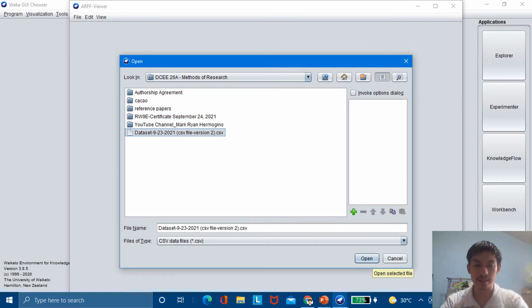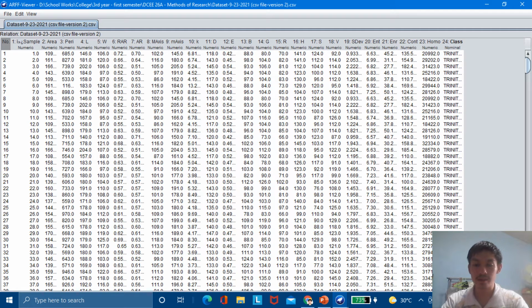Now, let us click on the CSV file that we have saved earlier, the quiz number 1 version 2 improved file. Now, let's open. Yay! We have successfully opened the CSV file without any errors. Here is the preview of the CSV file in Weka. So all is good. Here we can see at the rightmost column the class that we have edited.